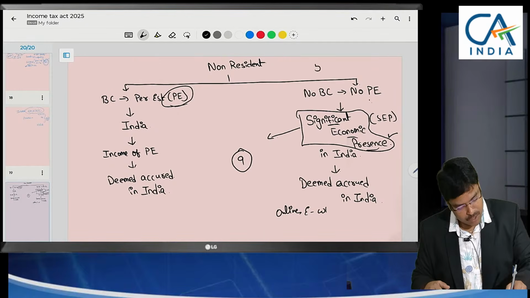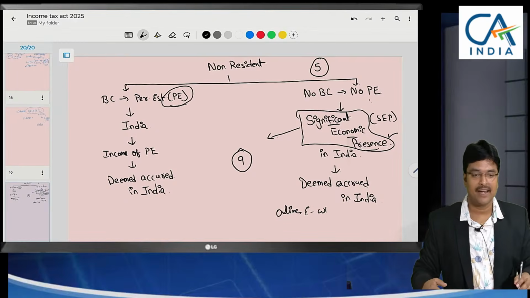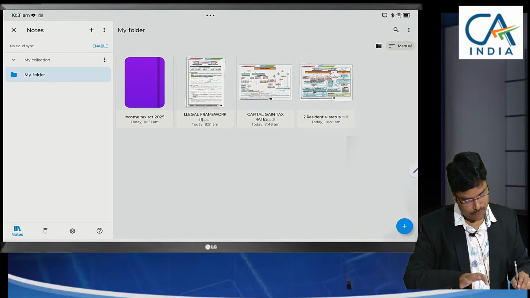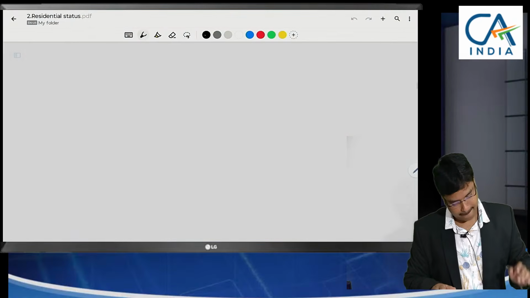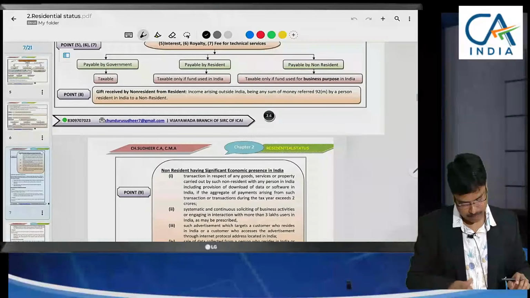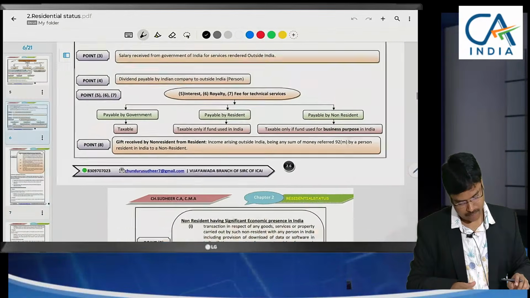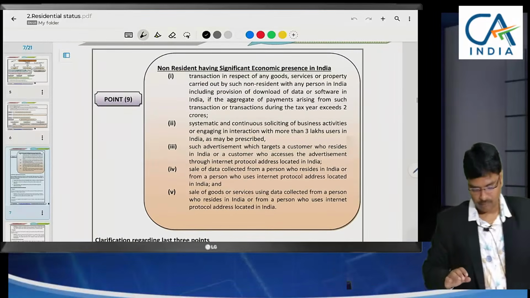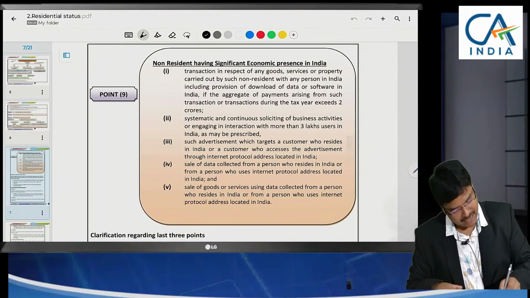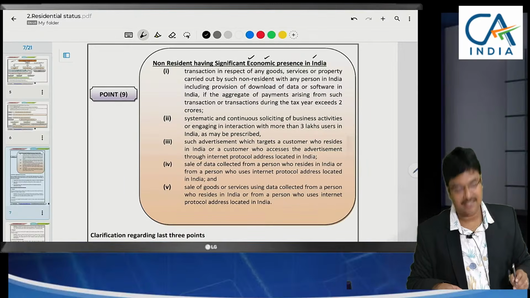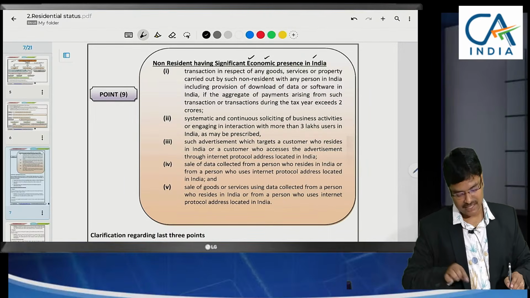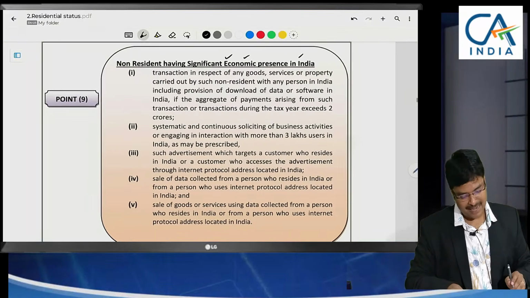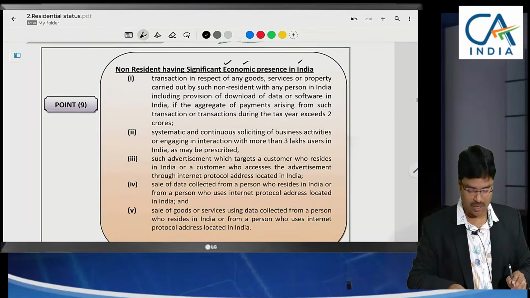We need to learn 5 special points. Let us begin. This is an important aspect today, sir. A non-resident having a significant economic presence in India. Please listen carefully, sir. This takes time for understanding, but many of the clients question this one because their relatives